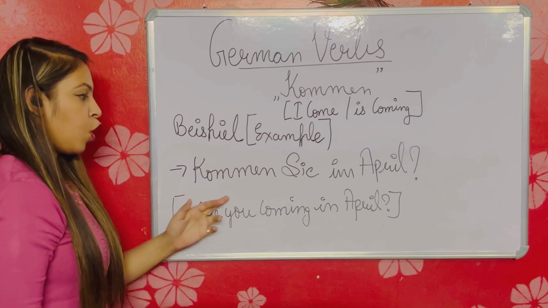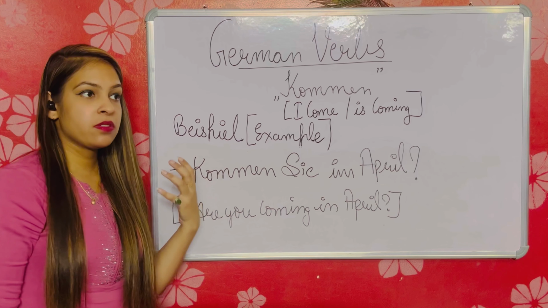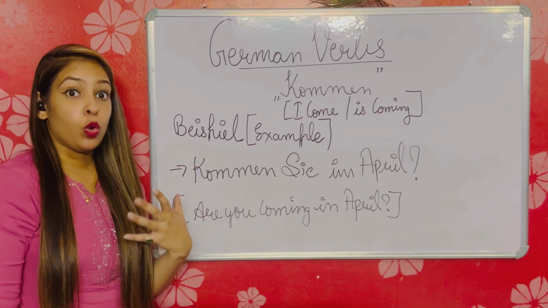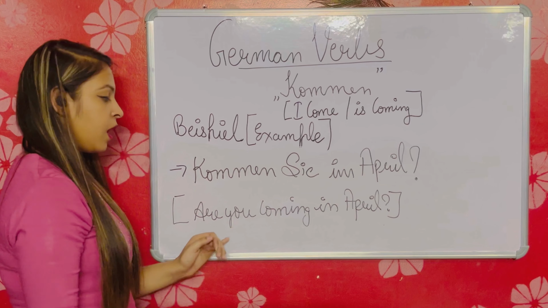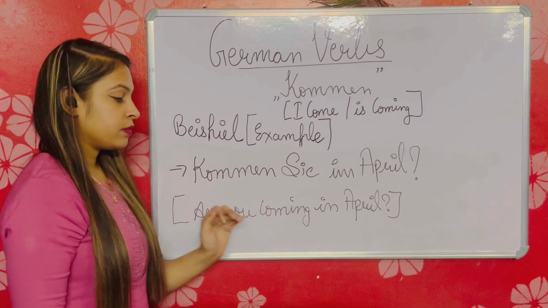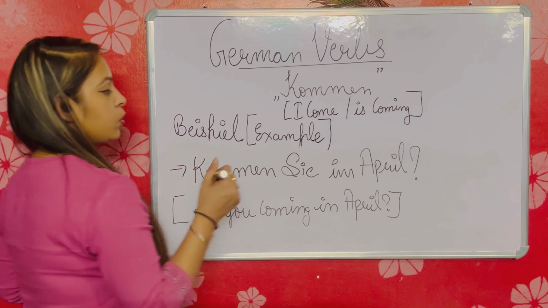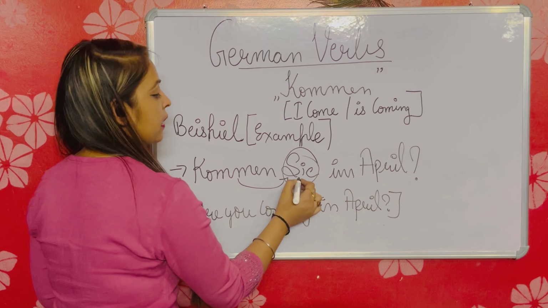Next, kommen Sie im April? This is a question, so please try to speak this sentence with question intonation. Kommen Sie im April? Meaning, are you coming in April? Once again, we have conjugated our verb according to the subject.